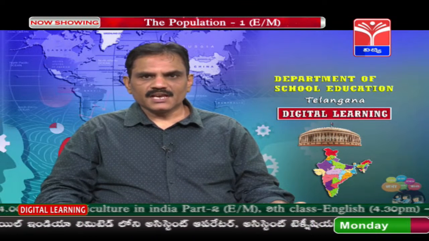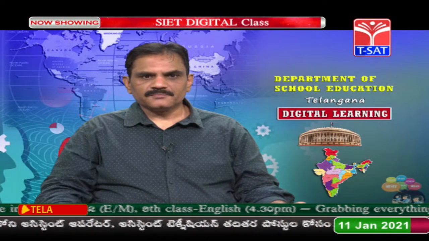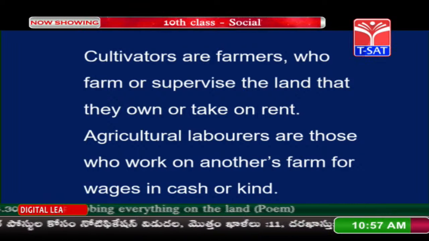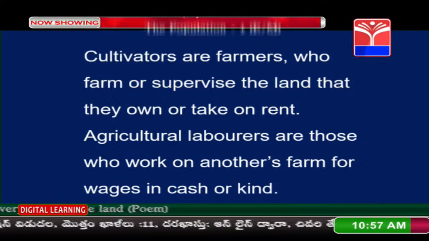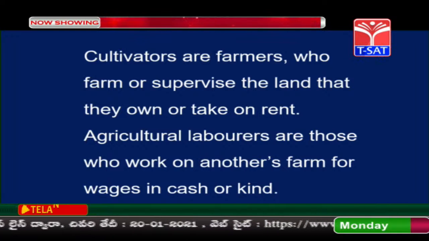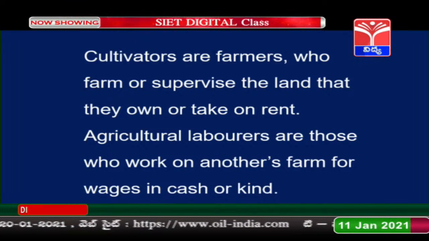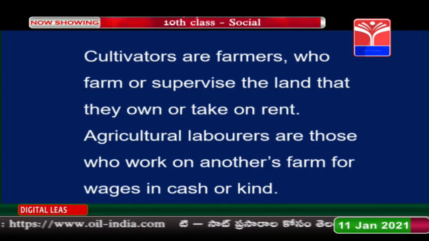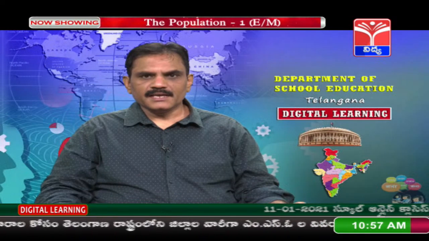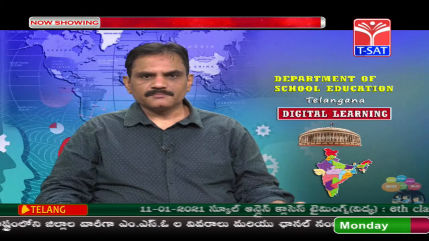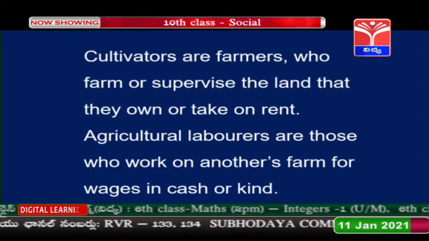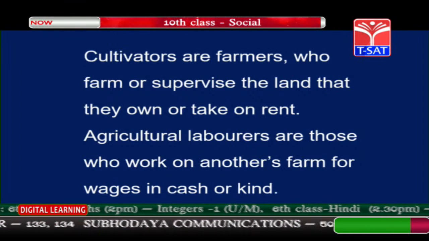Let us analyze these categories. Cultivators are farmers who farm or supervise the land that they own or take on rent. Generally in rural areas, we see people who have their own land; they are called cultivators or farmers. Next category, agricultural laborers are those who work on another farm for wages in cash or kind.